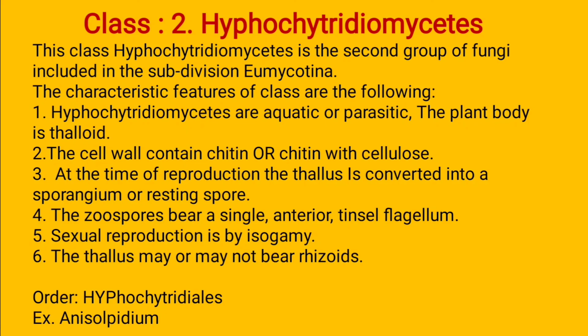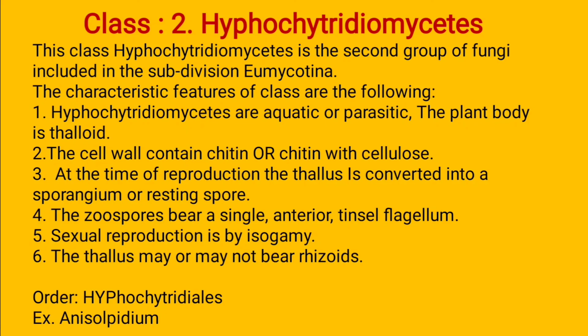We already know the first class, Chytridiomycetes, also has zoospores with a single flagellum, but those are whiplash flagella, meaning the surface is smooth. In Hypochytridiomycetes the flagellum is single and in an anterior position, but the zoospore has a tinsel flagellum. It means hair structures are present on the surface of the flagellum.